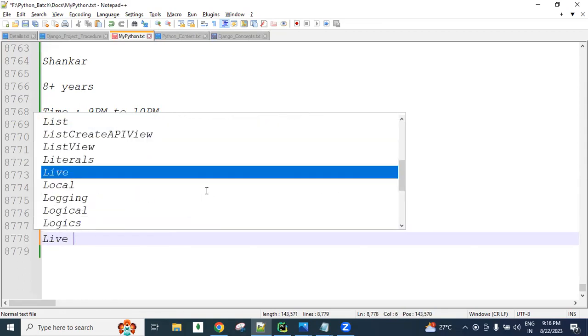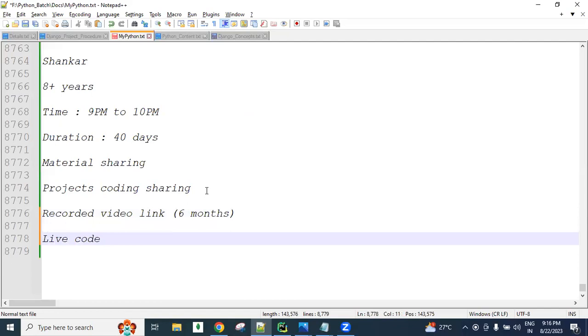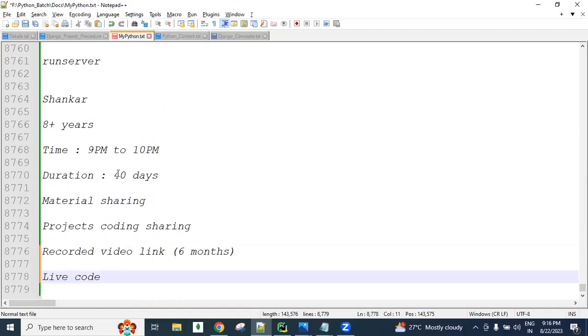Every day we will do live code only, guys. In our class, I will develop the live code. I'm not going to be opening existing projects and explaining this is for so and so. In our class, every day, I myself will develop the code. Why we are developing all these things, I will explain it. Clear?